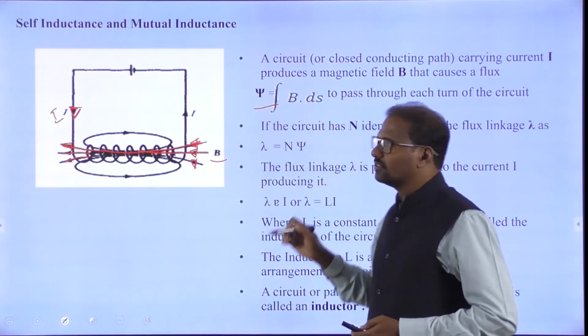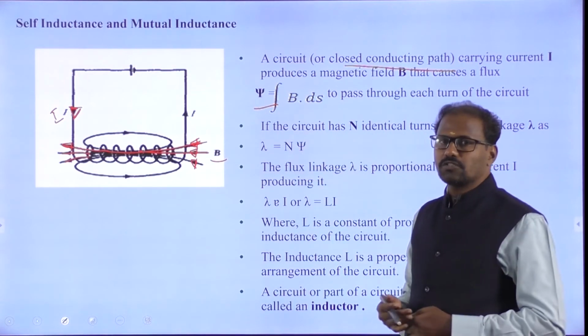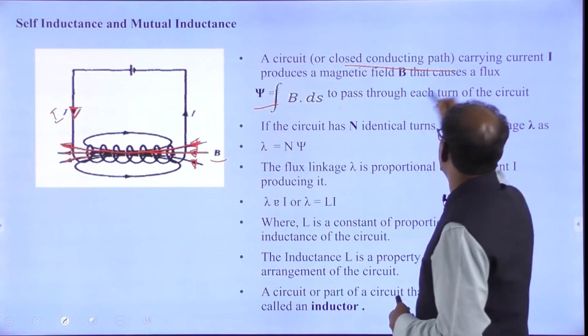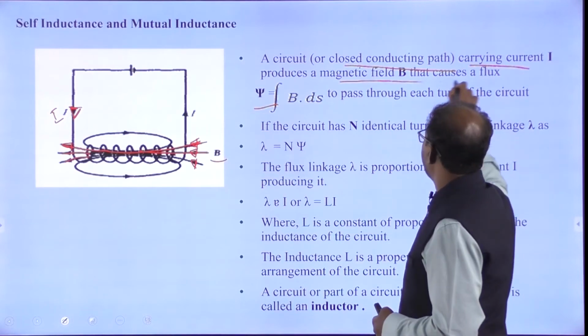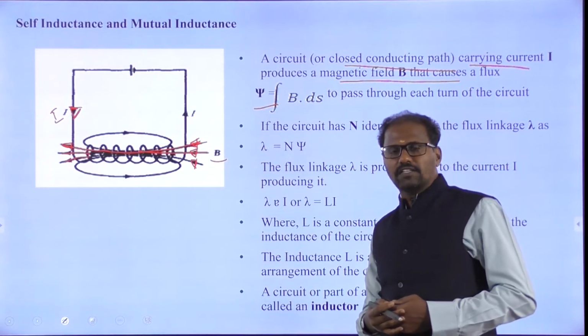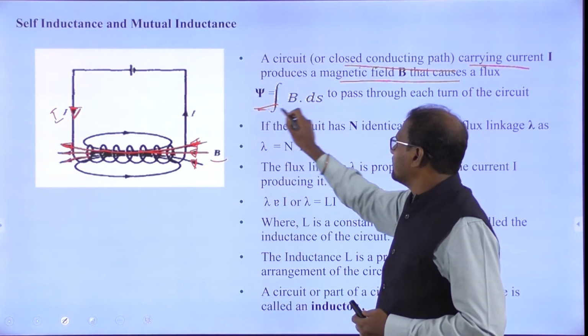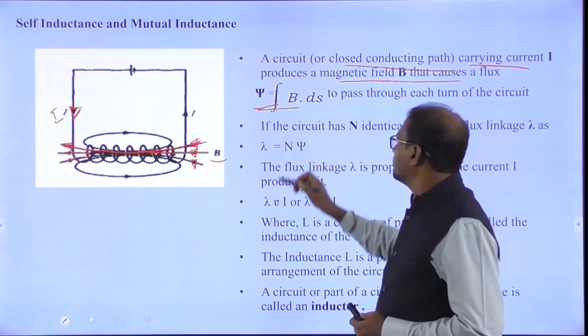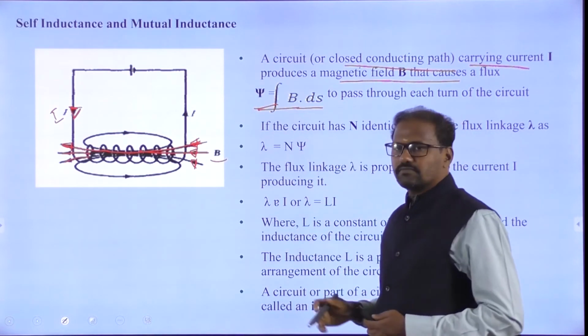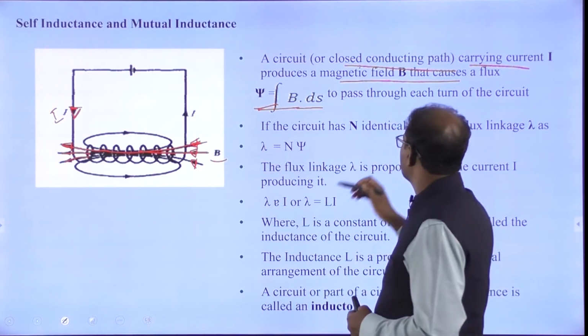A circuit is a closed conducting path carrying a current, and it produces a magnetic field. So ultimately there is a flux psi, equal to the integral over the closed surface of B dot ds.